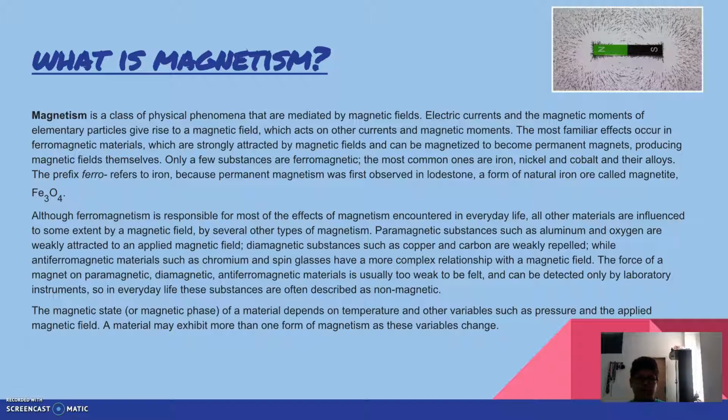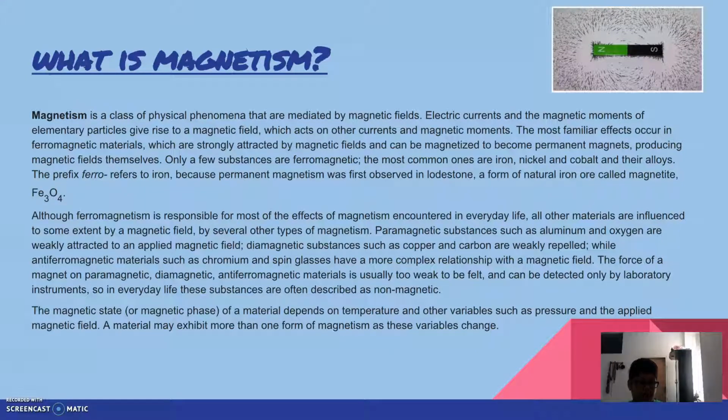By several other types of magnetism, paramagnetic substances such as aluminium and oxygen are weakly attracted by a magnetic field. Diamagnetic substances such as copper and carbon are weakly repelled, while antiferromagnetic materials such as chromium and spin glasses have a more complex relationship with magnetic fields. The force of a magnet applied on paramagnetic, diamagnetic and antiferromagnetic materials is usually too weak to be felt and can be detected only by laboratory instruments. So in everyday life, these substances are often described as non-magnetic.